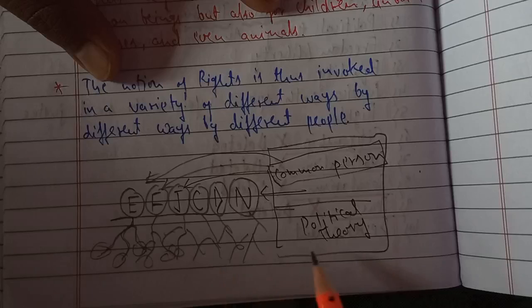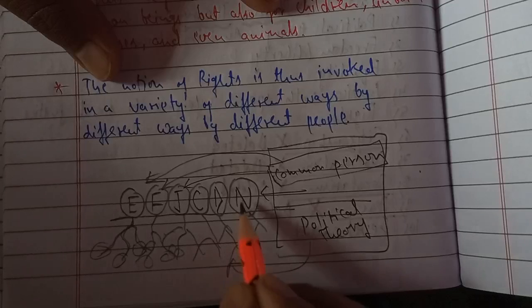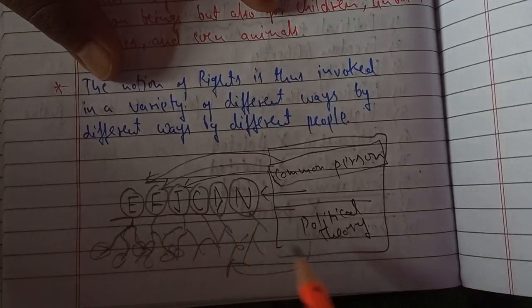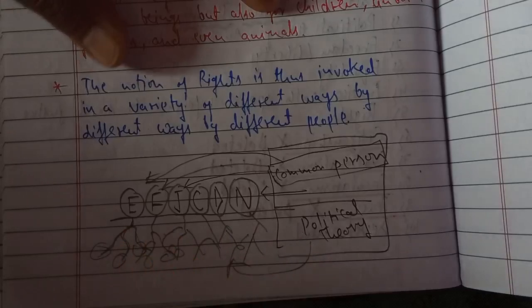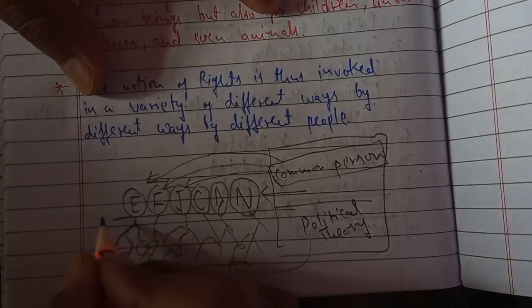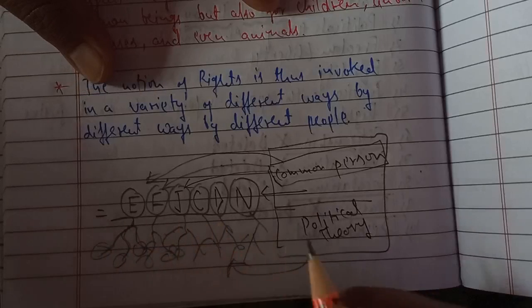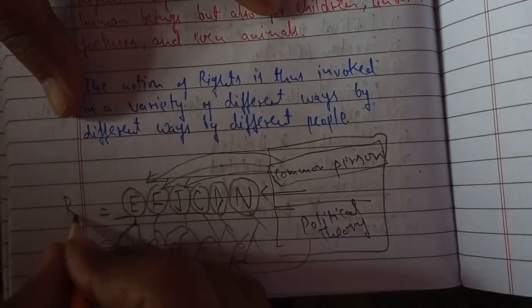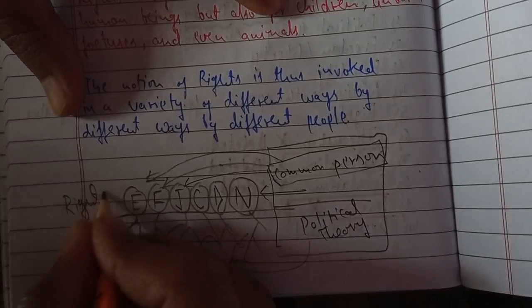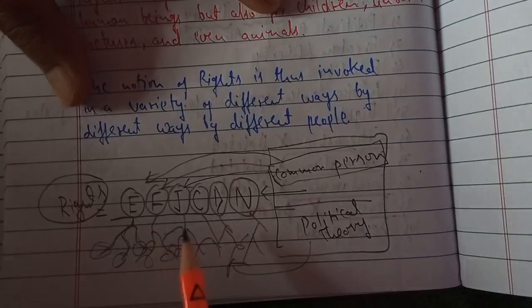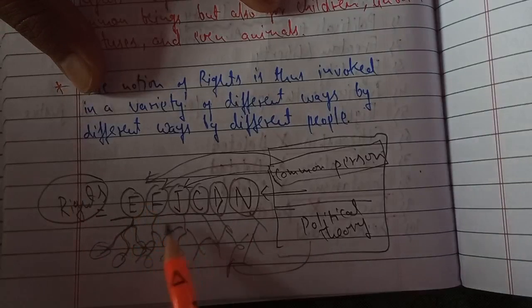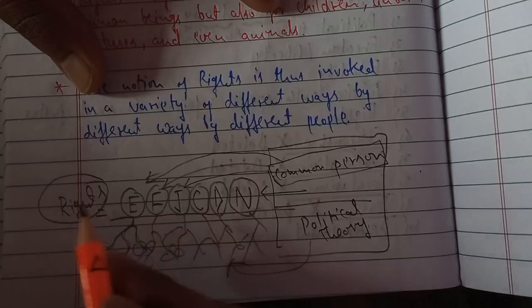So what are the roots? As a student of political theory, you have to see this upper part you have been studying in the junior classes, but as a student of class 11th, now you need to understand the root cause and the deep foundation of these concepts or values. Later on we'll understand how equality, freedom, justice, citizenship, democracy, and so on become rights. So in this chapter, we'll try to understand how the concepts we have been studying in this book, Political Theory, are claimed to be our rights.